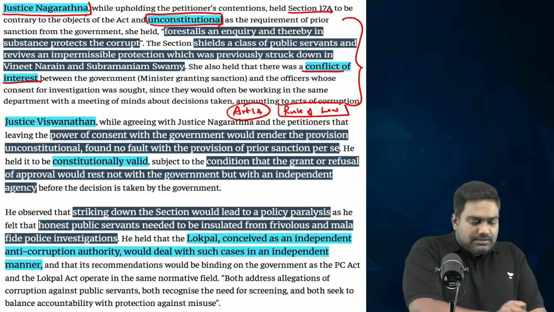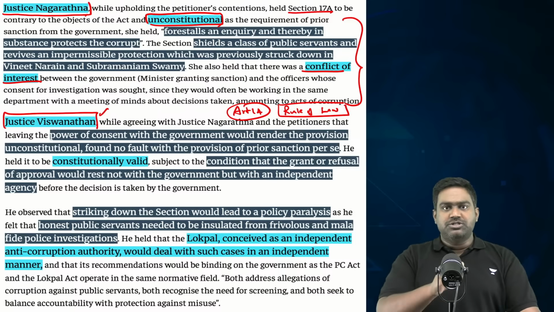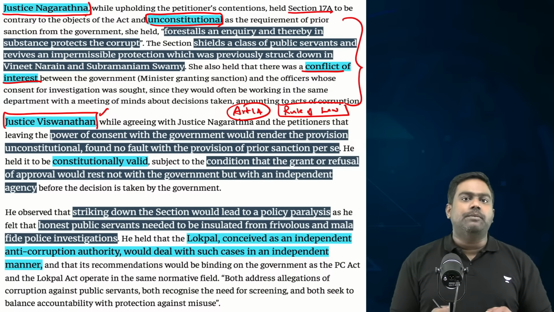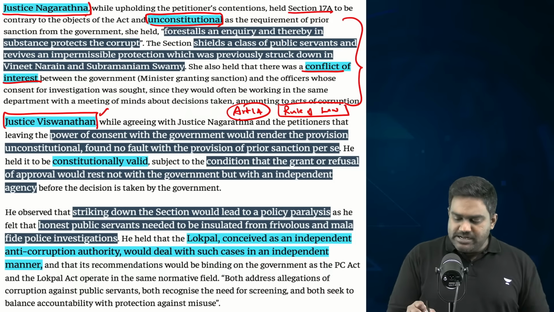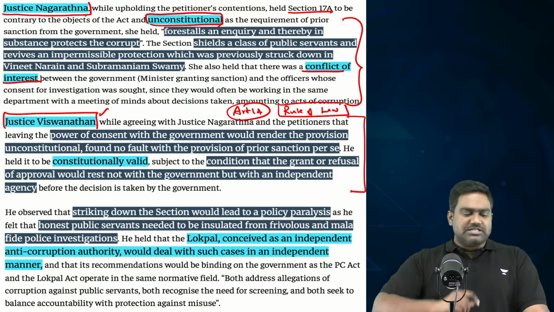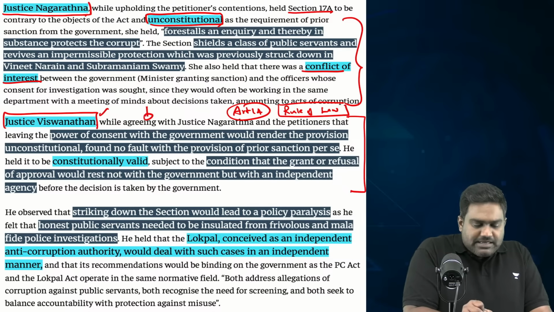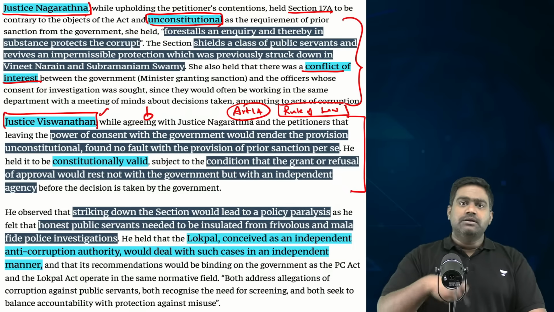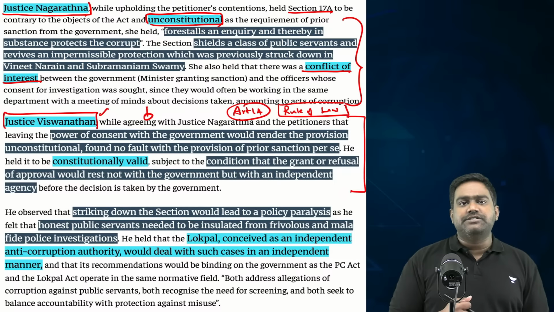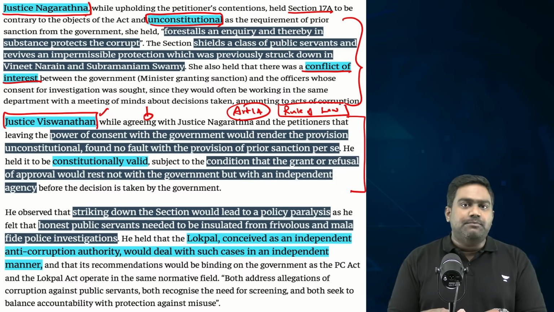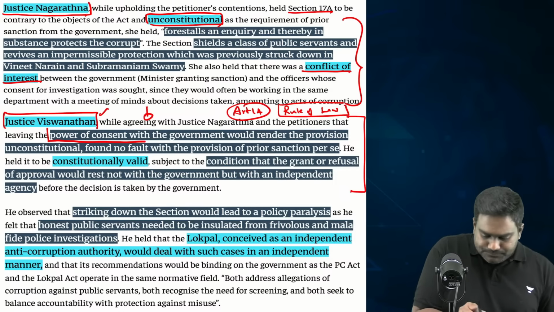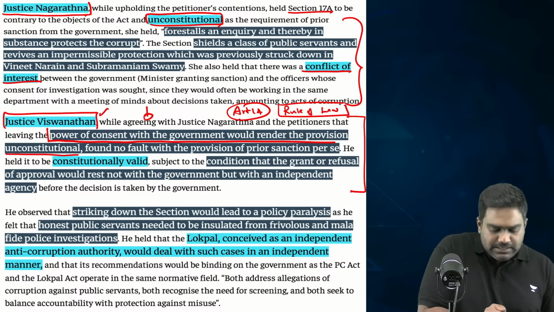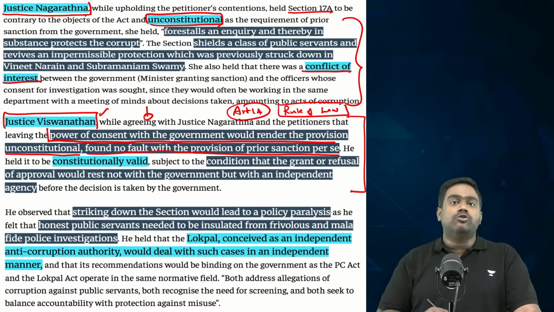However, the other judge who was part of the two-judge bench had a slightly differing opinion. That's why I said it's a split verdict. Justice Vishwanathan has taken a more balanced position. Though Justice Vishwanathan agreed with the assessment of Justice B.V. Nagaratna that there is a conflict of interest, that government giving sanction for investigating corruption cases would essentially defeat the very purpose of the law and it would enable the corrupt nexus. So in this aspect, Justice Vishwanathan agrees that yes, this provision could be treated as unconstitutional.